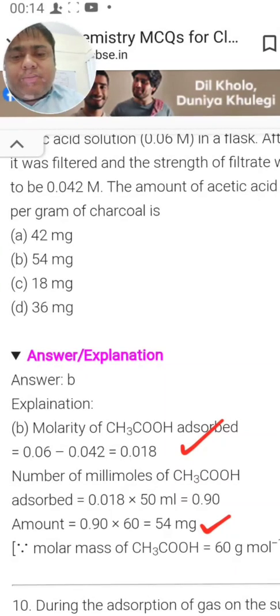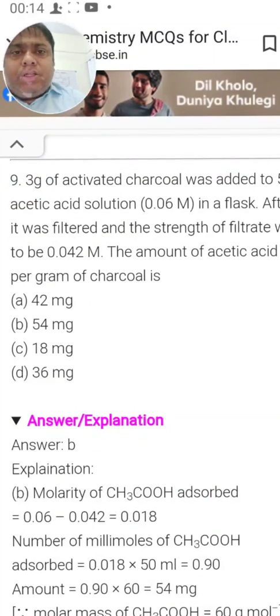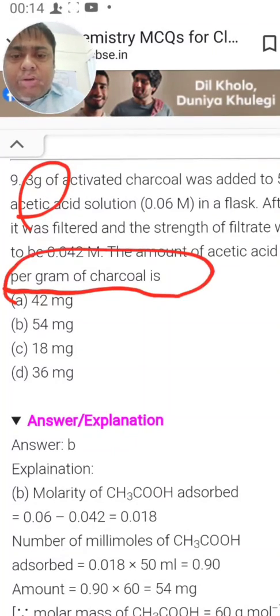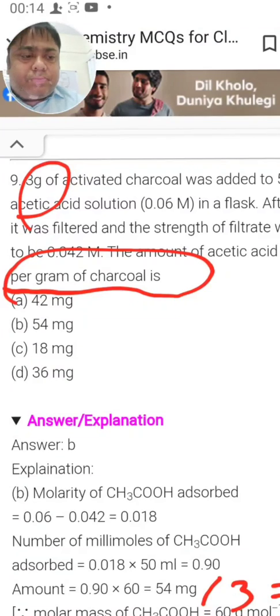So 0.90 comes out as the number of millimoles. This is the number of milligram, 54 milligram, and whatever is coming out is for 3 gram. Now the question is that we have to find it out for every 1 gram of charcoal. So further this has to be divided by 3 and then it will become 18. So the right answer should be C.